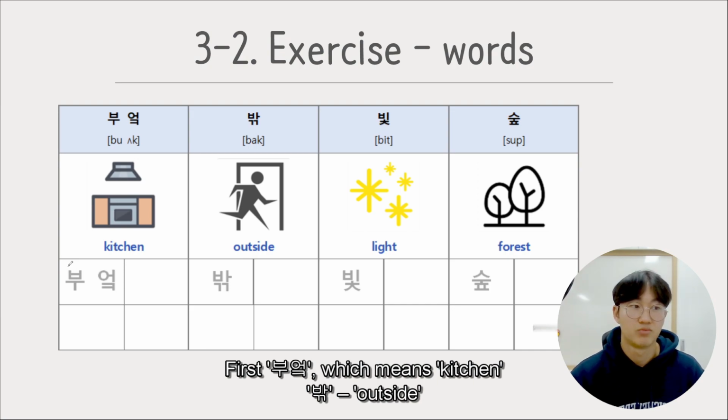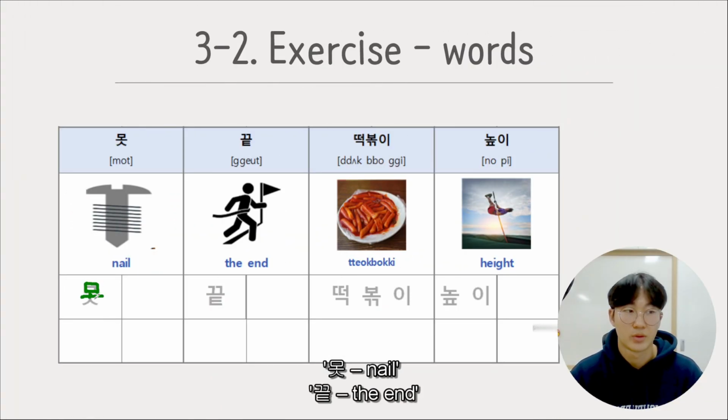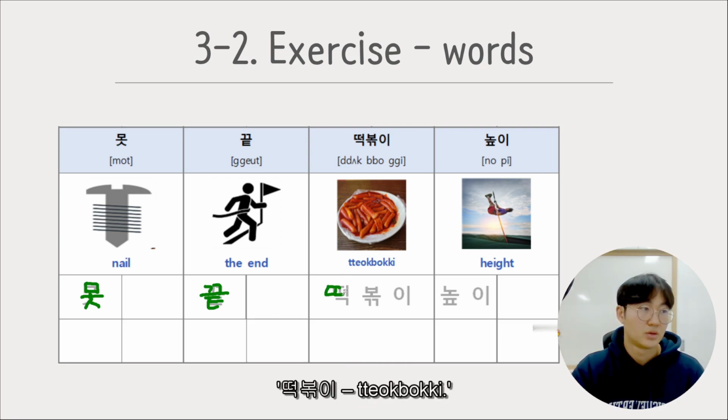First, 부엌, 부엌, which means kitchen, and 밖, outside, 빛, light, 숲, forest, 못, nail, 끝, the end. 떡볶이, 떡볶이.